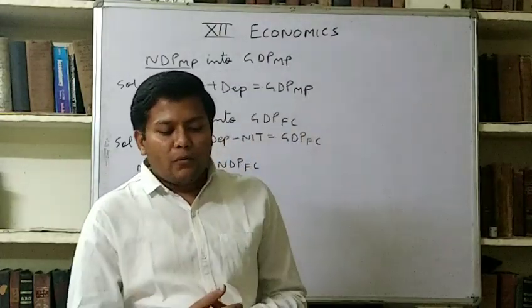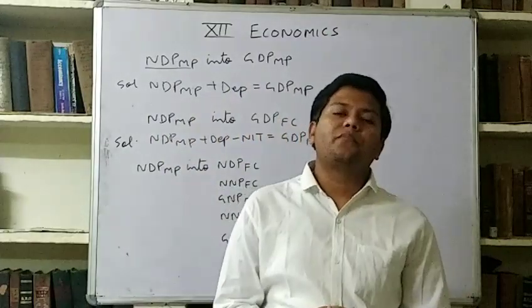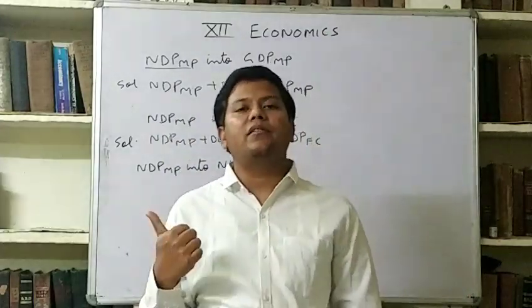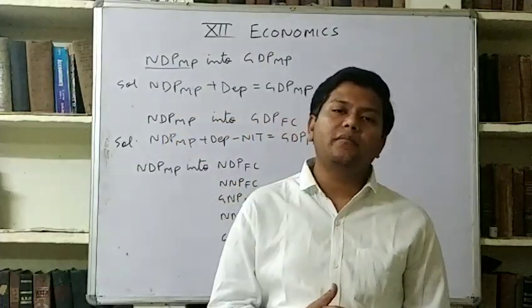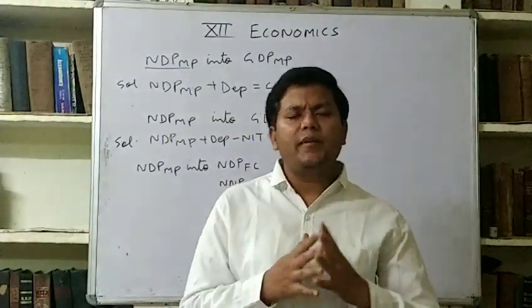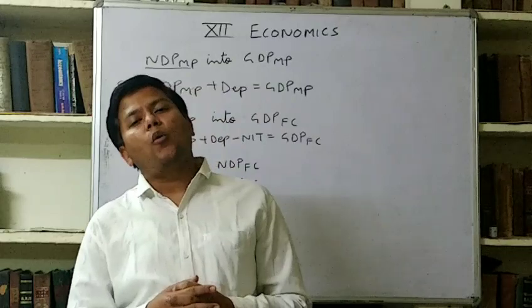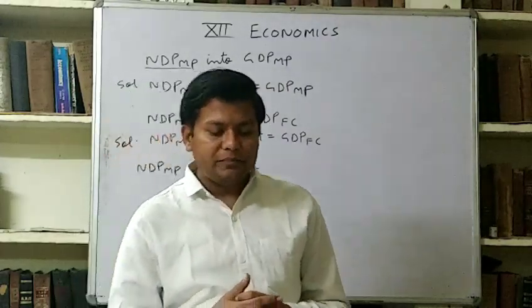Now in GDP also, there are two types of GDP, just like we studied yesterday, real national income and nominal national income. Similar to it, real GDP and nominal GDP is also there.